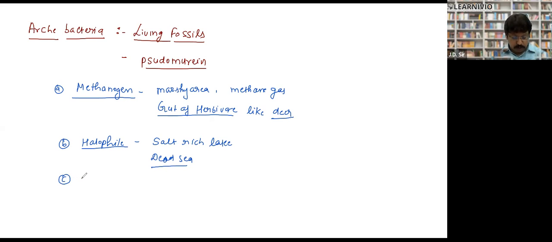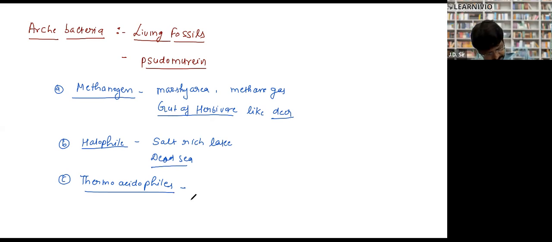Last but not least, one more is thermoacidophiles. Note it down. Thermoacidophiles are found at very high temperatures, like thermal oceanic vents.